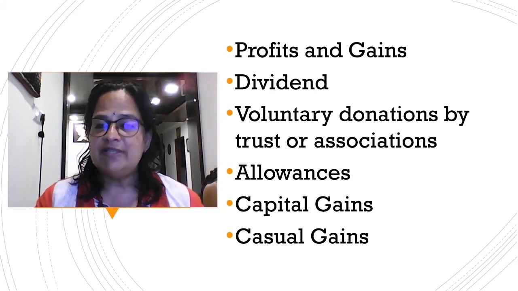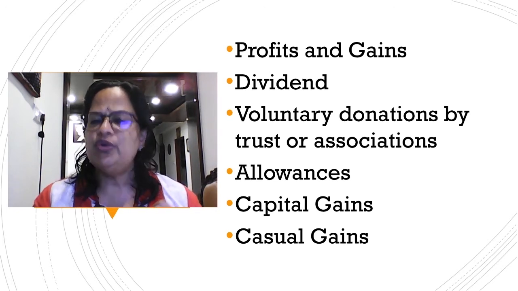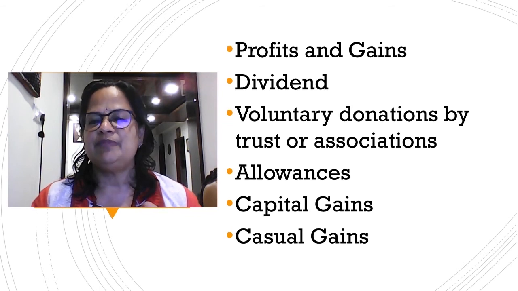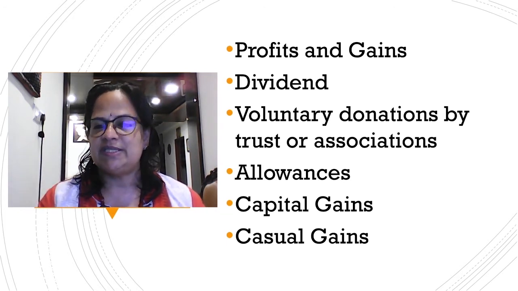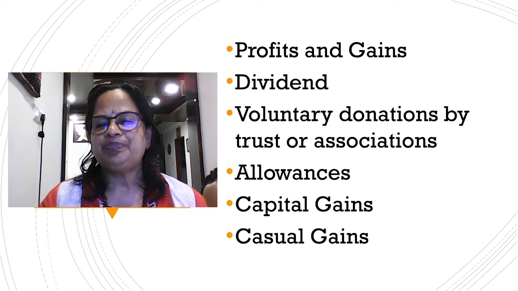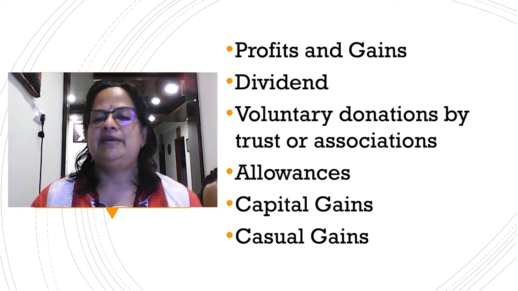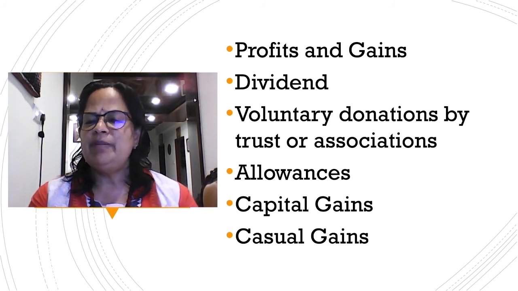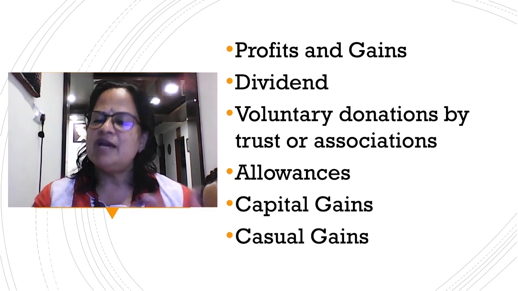Now, allowances. Allowances you are going to learn in detail in the salary chapter. There are different types of allowances. Uniform allowance for people working in the police department. Everybody will get dearness allowance. Dearness allowance, you know, is to meet the cost of living expenses. Government is giving dearness allowance along with the salary component. Whenever I read the newspaper, sometimes I see that central government DA, dearness allowance, is increased by 3%. Immediately central government employees will get the increase, whereas state government employees get it implemented after 3-4 months. So dearness allowance will be one.